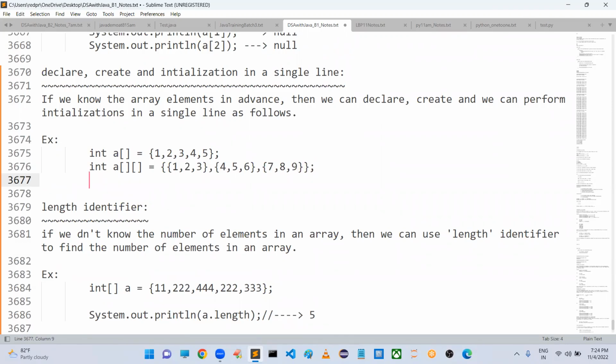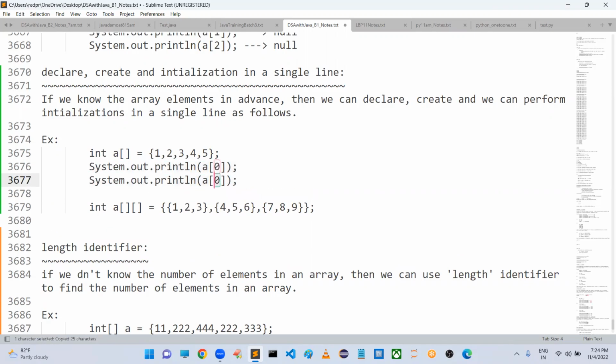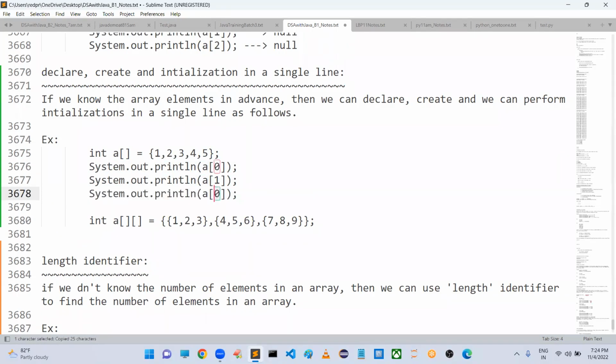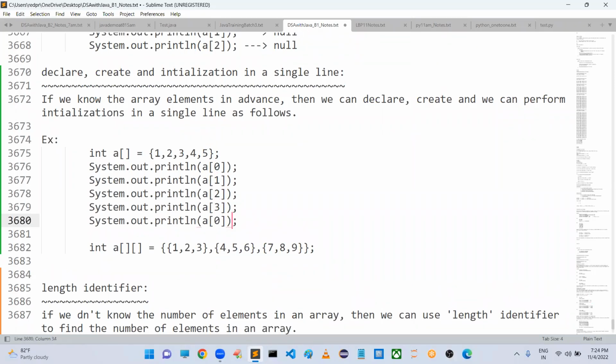Now how can you access these elements? We know, right? If you want to access these elements, we are going to use SOP of a of 0 to access the first element, and we can use a of 1 to access the second element. We can use a of 2 to access the third element, a of 3 to access the fourth element, and a of 4 to access the fifth element.